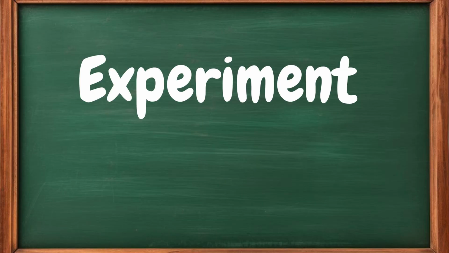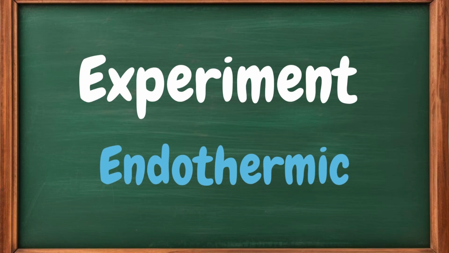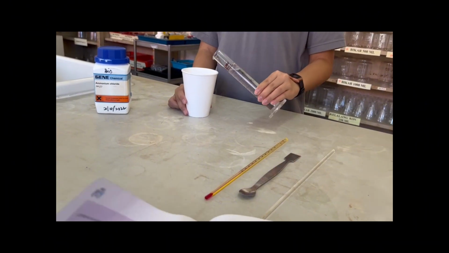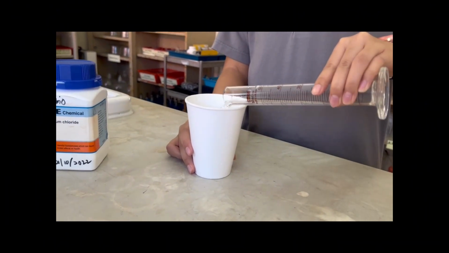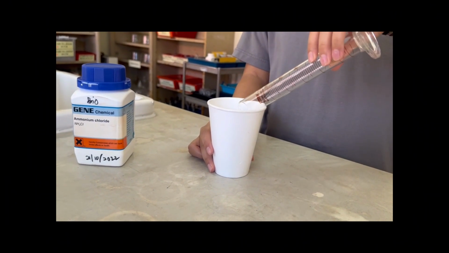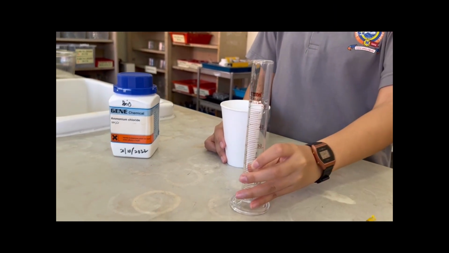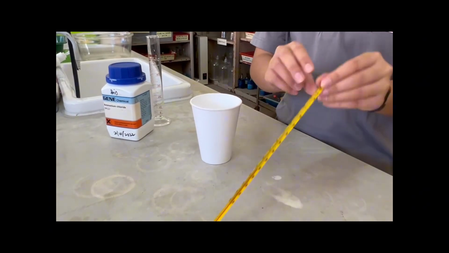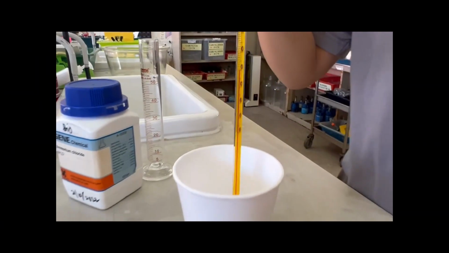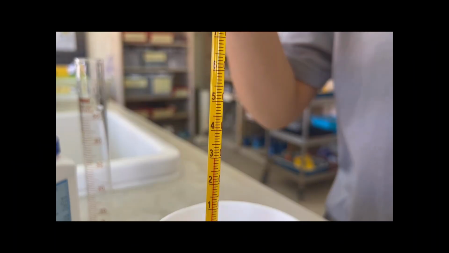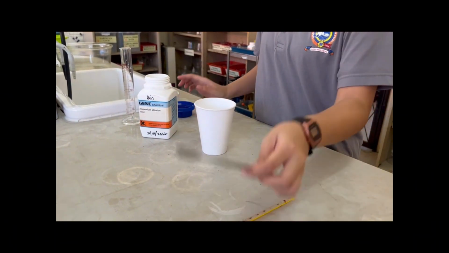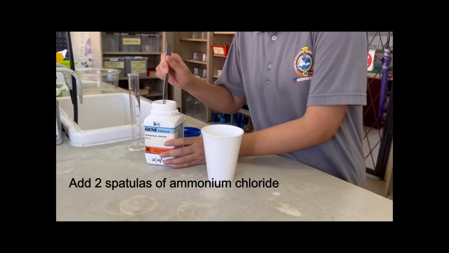This next experiment is an endothermic reaction. These are the apparatus you will need in this experiment. First, pour 50 ml of distilled water into the polystyrene cup. Leave the water in the polystyrene cup for 2 minutes. Then, record the initial temperature reading of the water, which is 30 degrees Celsius. Add 2 spatulas of ammonium chloride into the polystyrene cup.